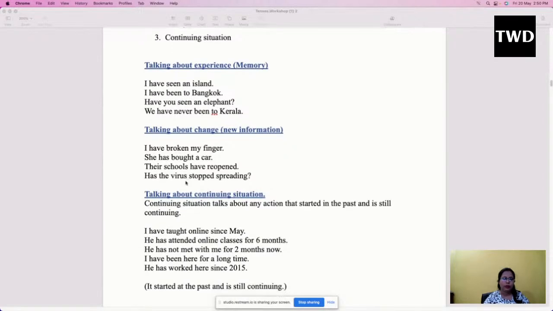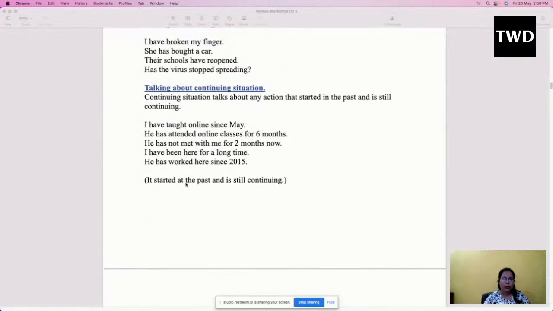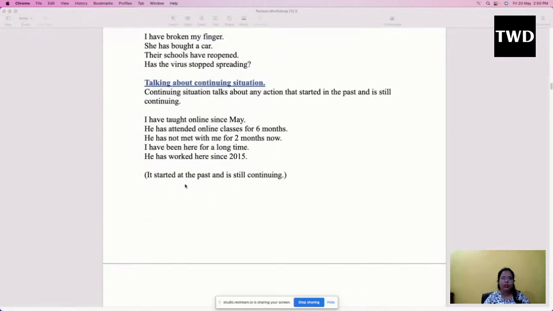So here also we are talking about something which is a kind of information, and there is some kind of change in it. Talking about any continuing situation, in the sense of a thing which is still continuing.